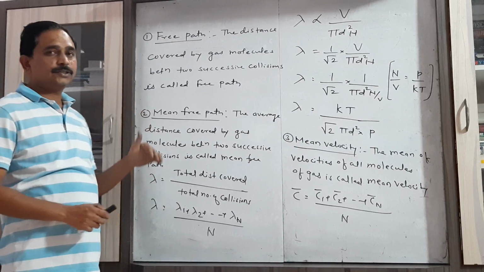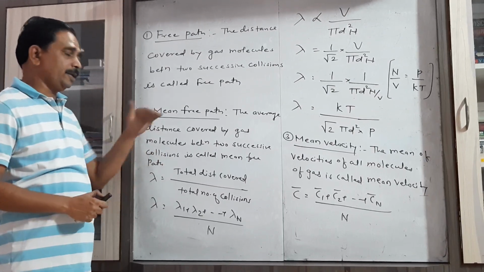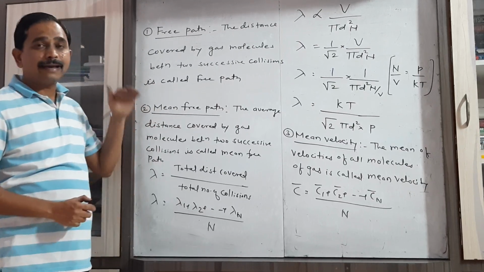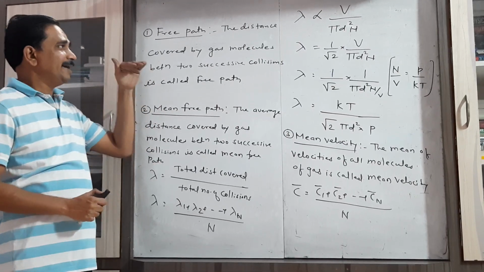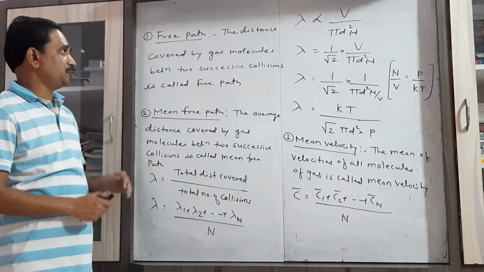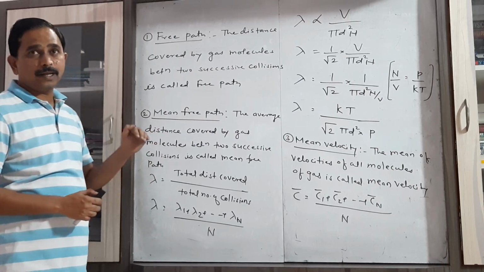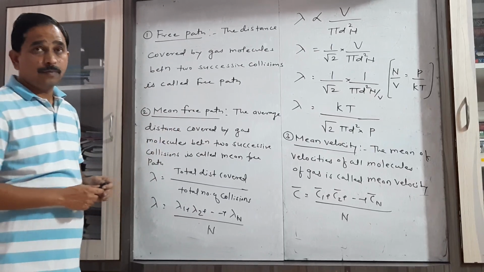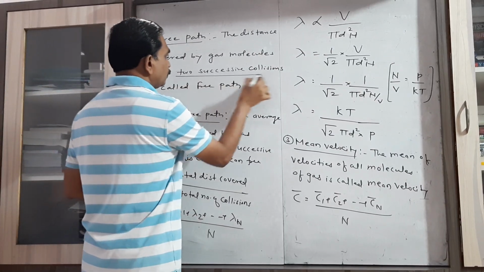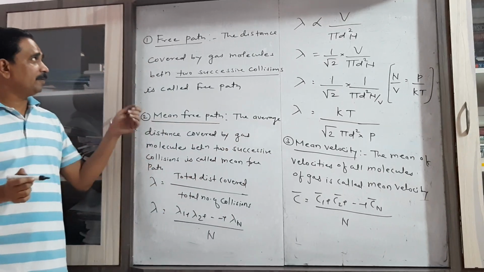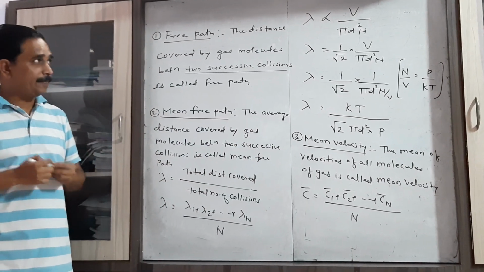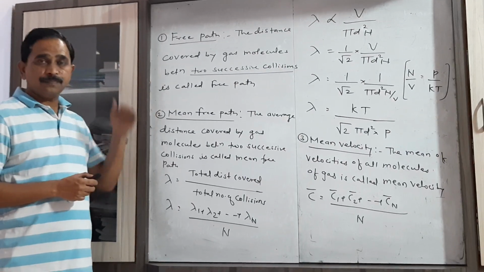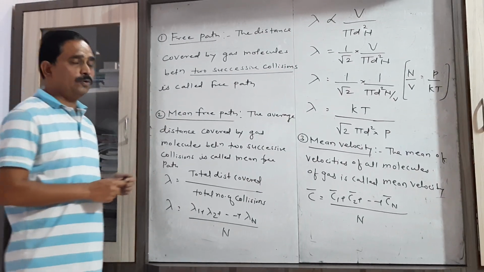The first one, free path. In the assumptions we have already seen that gas molecules are always in a state of random motion. So whatever distance is covered by a gas molecule between two successive collisions, that is nothing but the free path. What is free path? The distance covered by the gas molecule between two successive collisions.